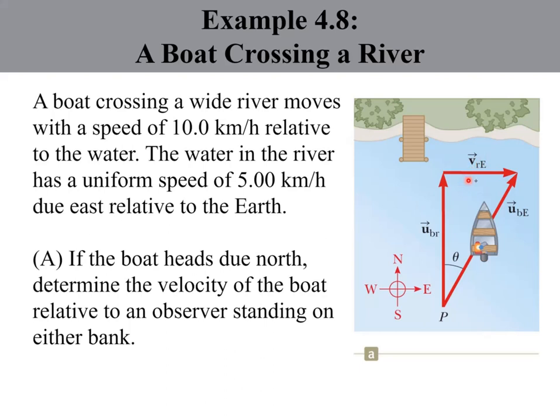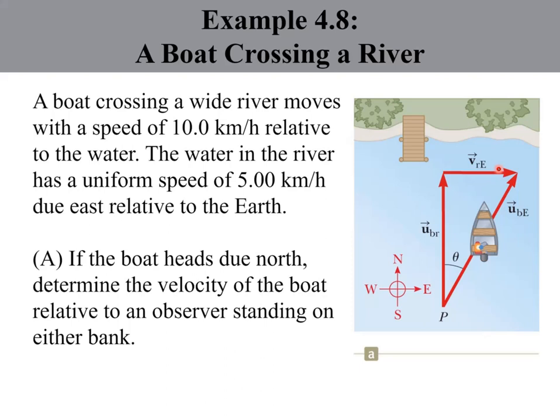Alright, so this will be the speed of the water, or the river, which is 5 km per hour to the east, relative to the earth. So if the boat heads due north, determine the velocity of the boat relative to an observer standing on either bank. The observer is basically a stationary observer, so we can say the observer is also the earth, since it is stationary. So the question is asking for the velocity of the boat relative to the observer, in other words, the velocity of the boat relative to the earth, which is this one.